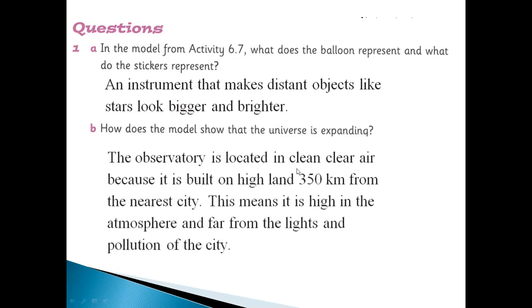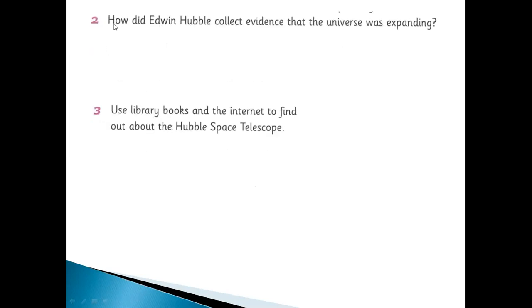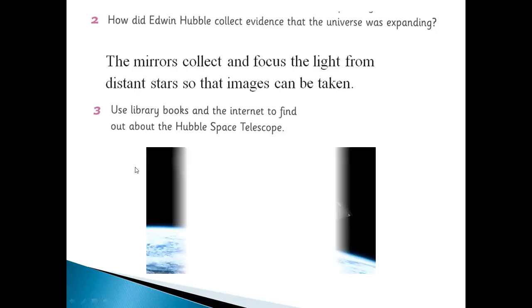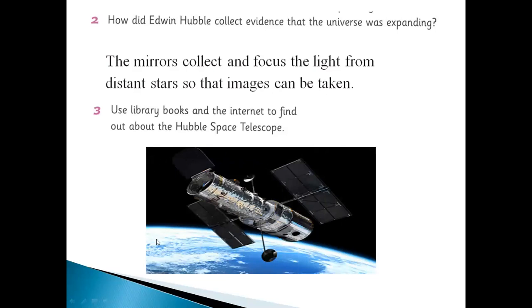The observatory is located in clear air because it is built on highland, 350 kilometers from the nearest city. This means it is high in the atmosphere and far from the light and pollution of the city. Okay, question two, next part. How did Edwin Hubble collect evidence that the universe was expanding? Very easy. The mirror collects and focuses the light from distant stars so that images can be taken. And you can see this is the Hubble Space Telescope.